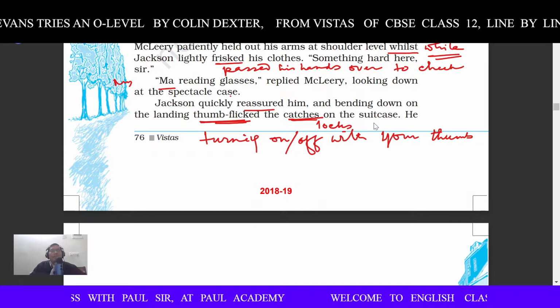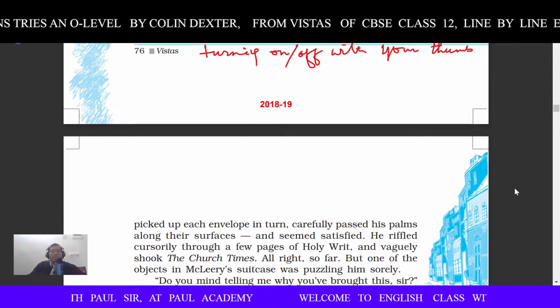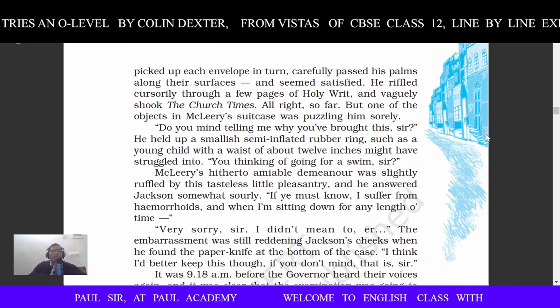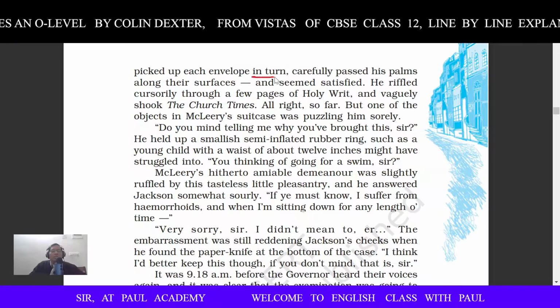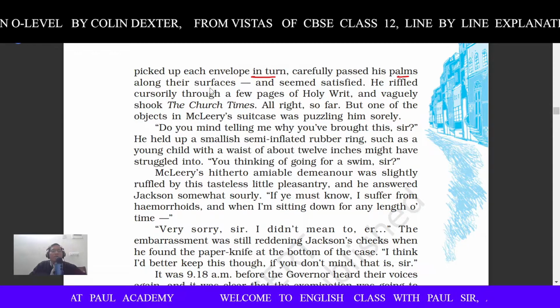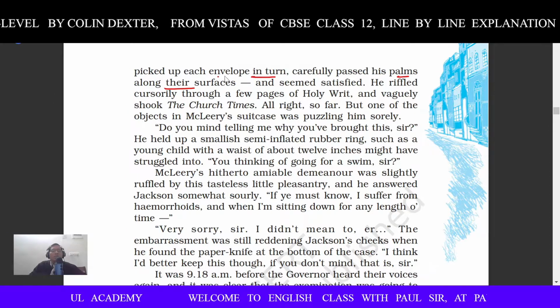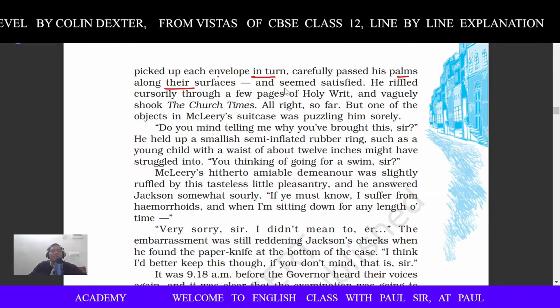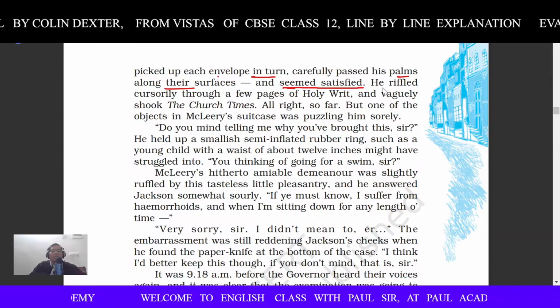Which suitcase? Which McLeery had bought. And inside the suitcase, he had papers, question paper, envelopes, everything. Picked up each envelope in turn. In turn means one by one. Carefully passed his palms along their surfaces. Their surfaces means the surfaces of the envelopes. And seemed satisfied. Again, alliteration. Seemed satisfied means he was okay, contented.